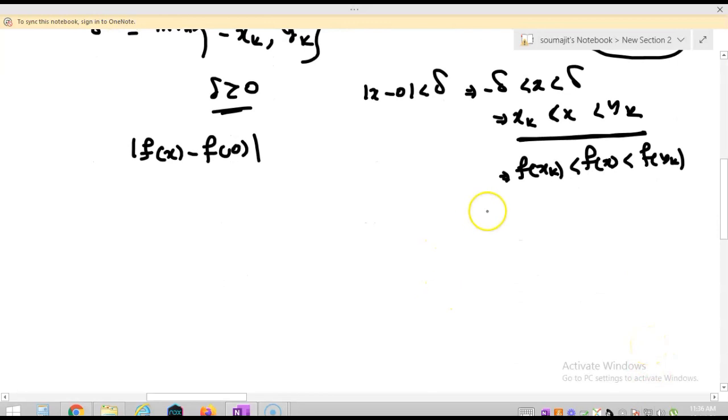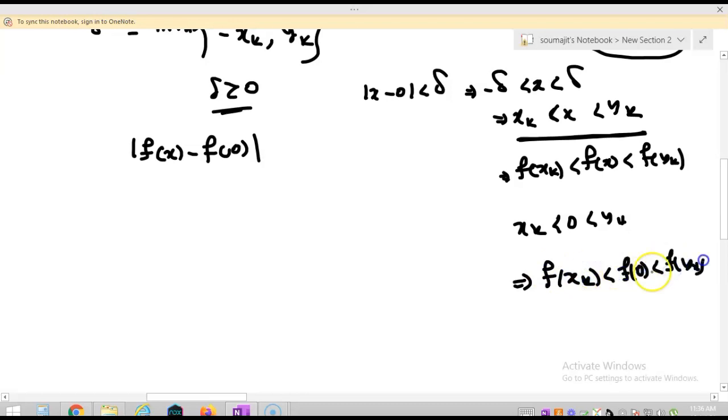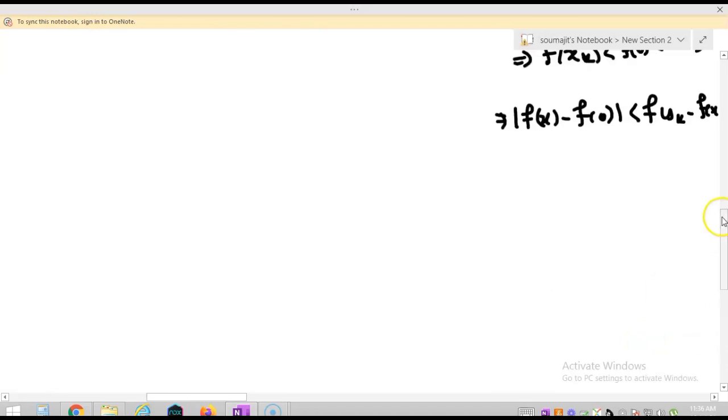Now observe that again xk is less than 0 less than yk, so I can write f(xk) less than f(0) less than f(yk). Okay, so combining these two, I can write mod of f(x) minus f(0) is less than f(yk) minus f(xk). Okay, just a second.